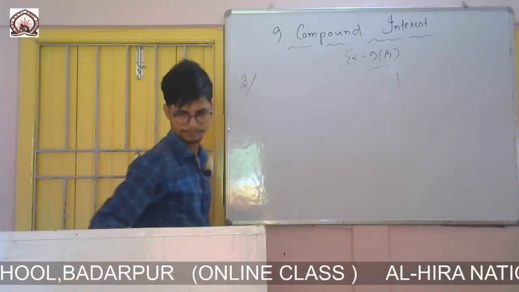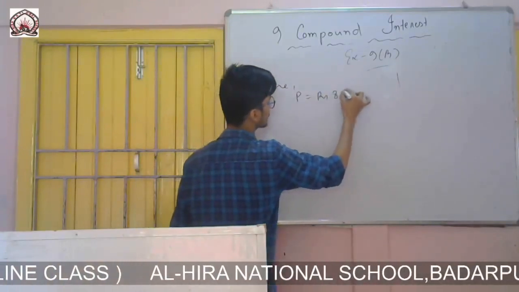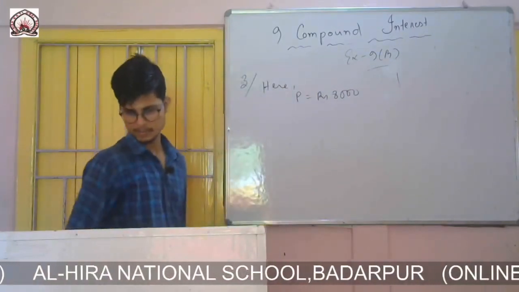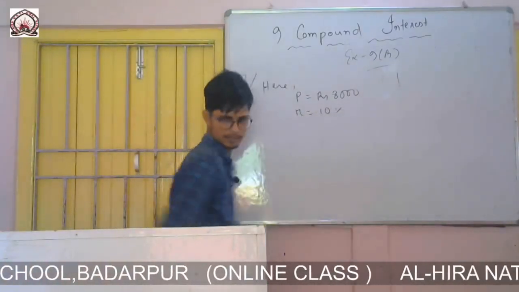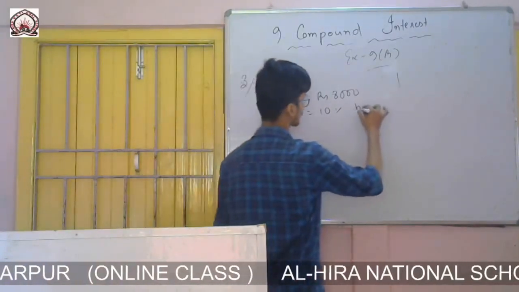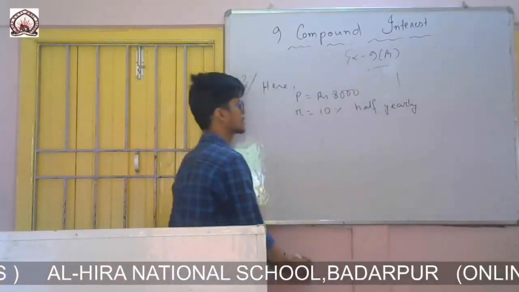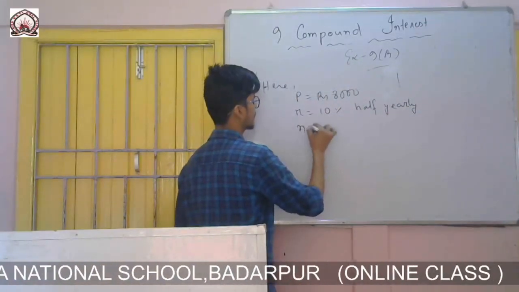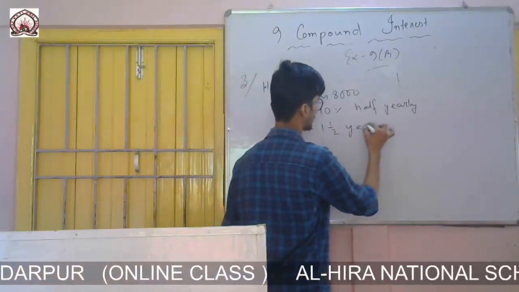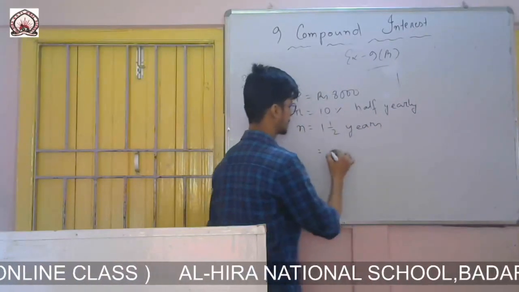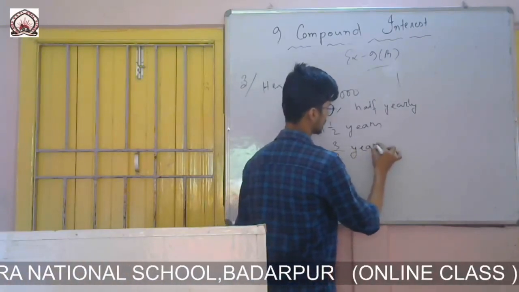Question number 3. Here principal equals rupees 8,000. Rate of interest is given 10%. And time, number of years n, is given as 1.5 years. It is in mixed fraction, so I will simply make it into an improper fraction: 2 1s are 2 and 1 is 3, so 3 by 2 years.